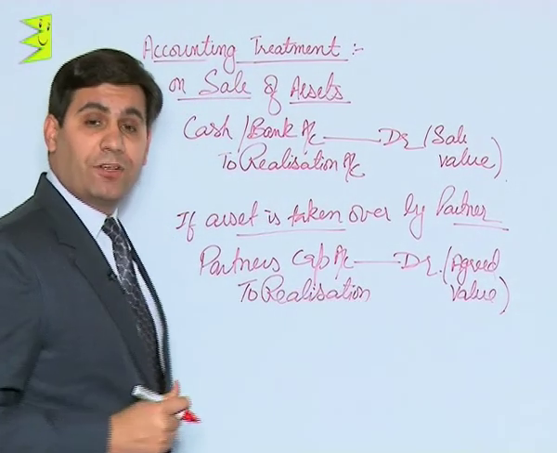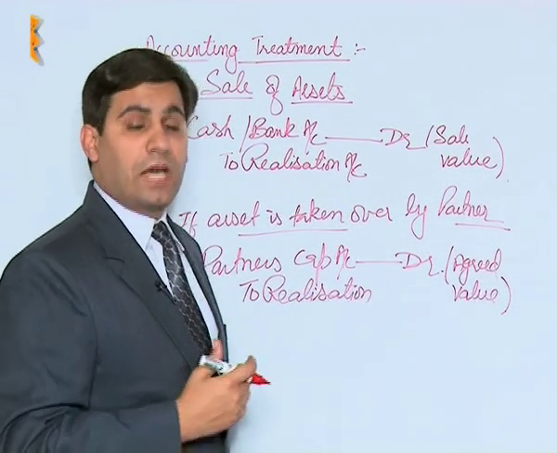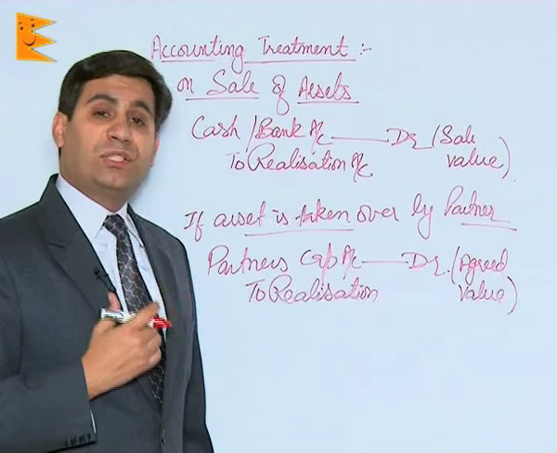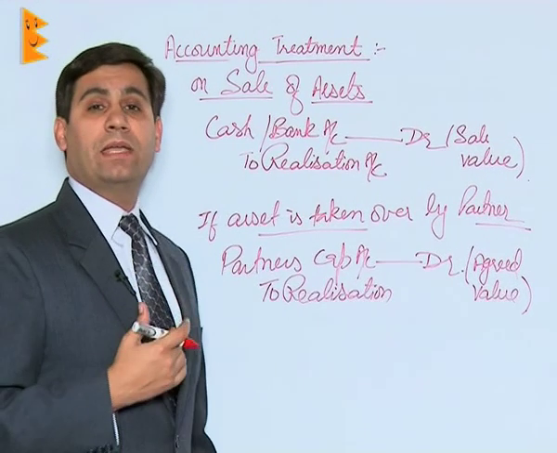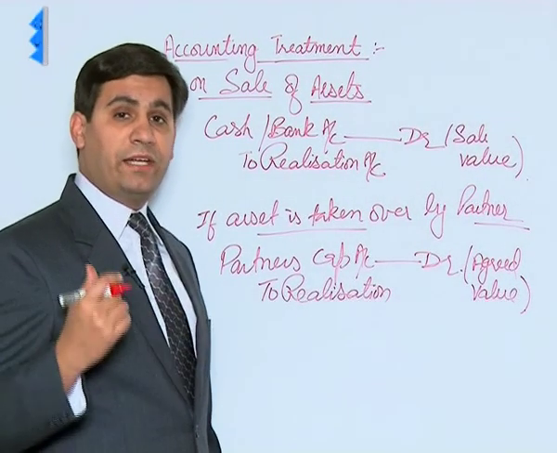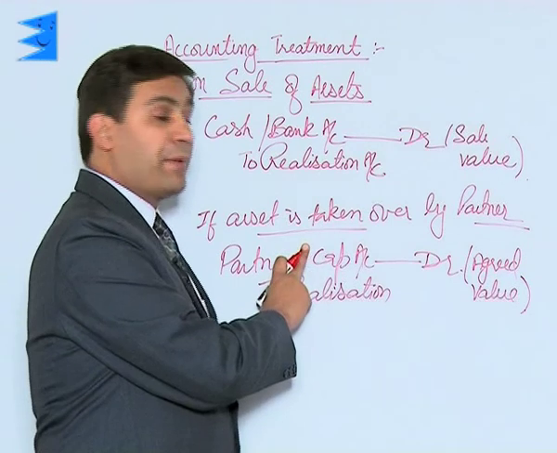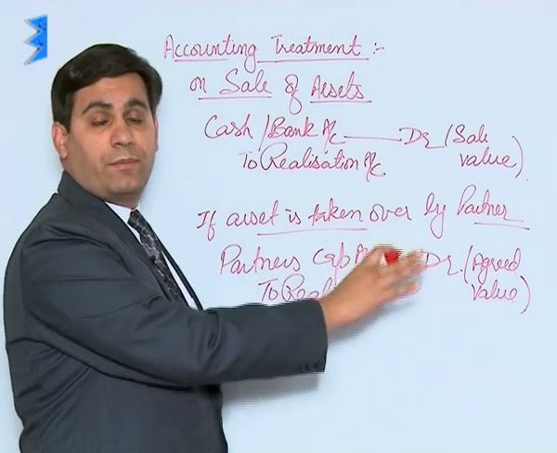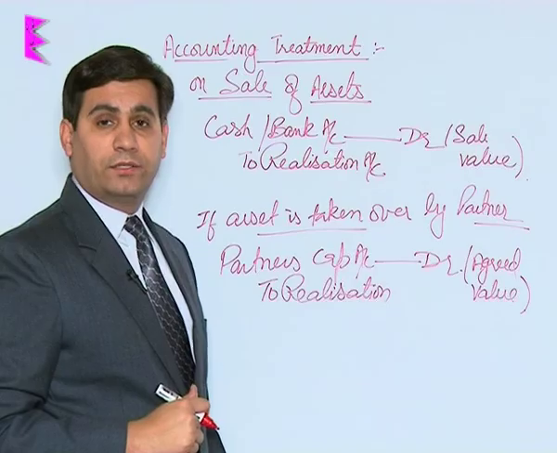Let's say there was a plant or a motor car valued at 3 lakh which has now been taken over by partner Ram. So the entry would be Ram's capital account debited to realization with an amount of rupees 3 lakh.